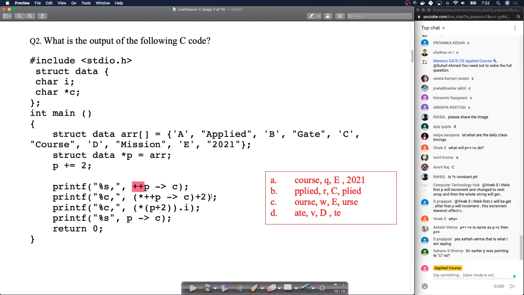Again, if you're still confused, just rewatch this video later. It's all in the P arrow C pointers that you have to be careful about. You have to be very careful step by step. Apply the rules of precedence and associativity. You can easily solve it.